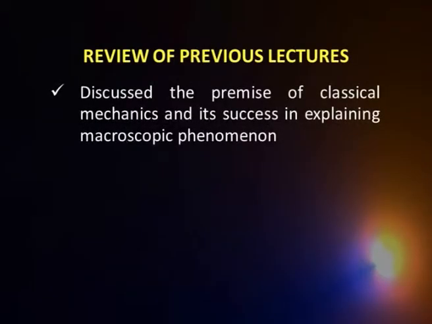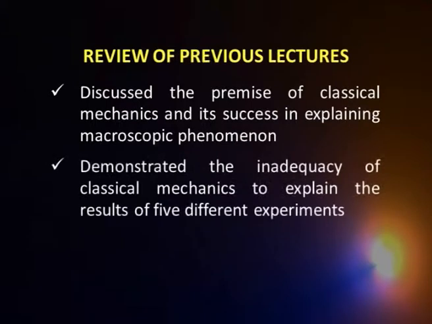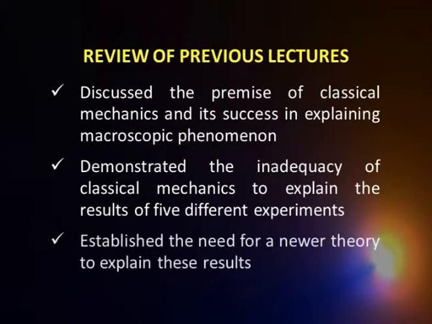Let us try to recall what we did in the previous lectures. We broadly did three things. First, we discussed the premise of classical mechanics and saw how successful it was in explaining macroscopic phenomena. Thereafter, we took a number of examples, 5 different cases, wherein we showed the inadequacy of classical mechanics to explain the results of those experiments. And in the process, we established the need for a new theory to explain these results.